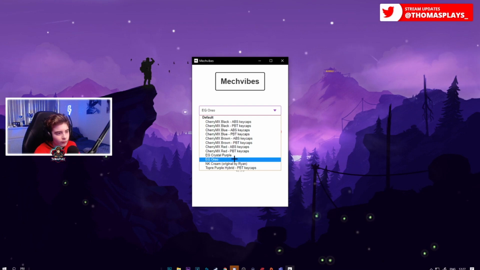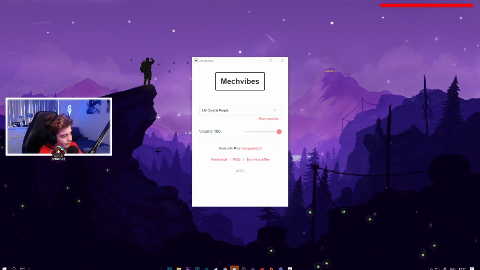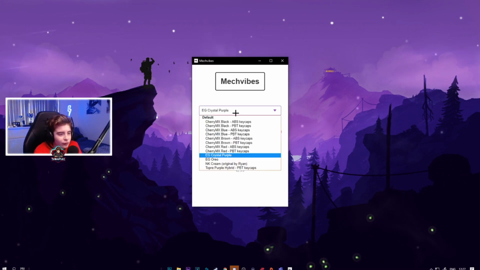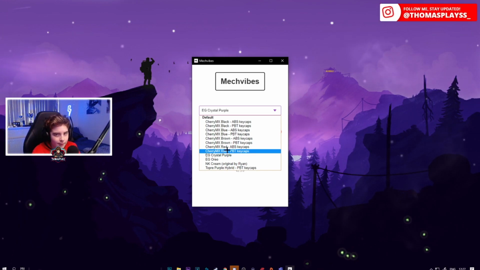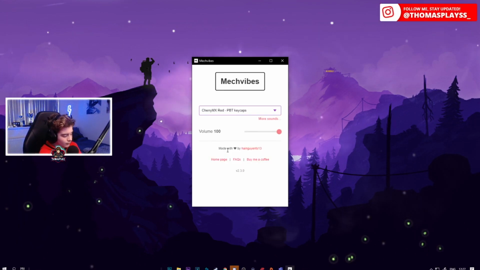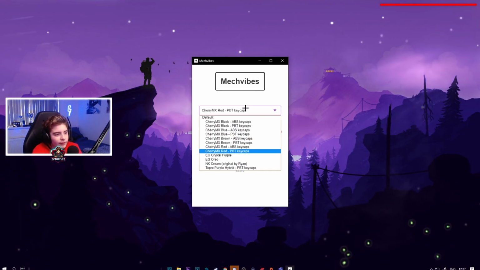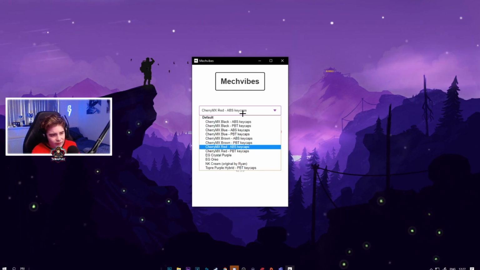Crystal Purples. Yeah, that's Crystal Purples. Cherry Mix Red with PBT keycaps. Obviously PBT and ABS are going to sound different. So that's the Cherry Mix Reds. Personally, I think they sound better.